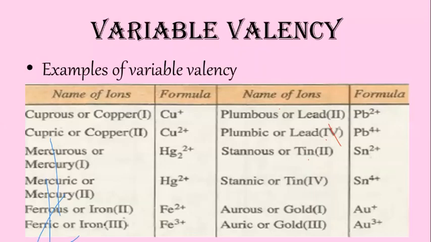Similarly, mercury is having 2 valencies, 1 and 2. You can see here it is written Hg2 2 plus, that means Hg plus. Okay, Hg plus and Hg2 plus, mercurous and mercuric. Iron is having 2 valencies, that is ferrous or ferric. Lead is having 2 valencies, 2 and 4, plumbous and plumbic. Tin is having 2 valencies, that is 2 and 4, stannous and stannic, and so on. So these are some of the examples of variable valencies.